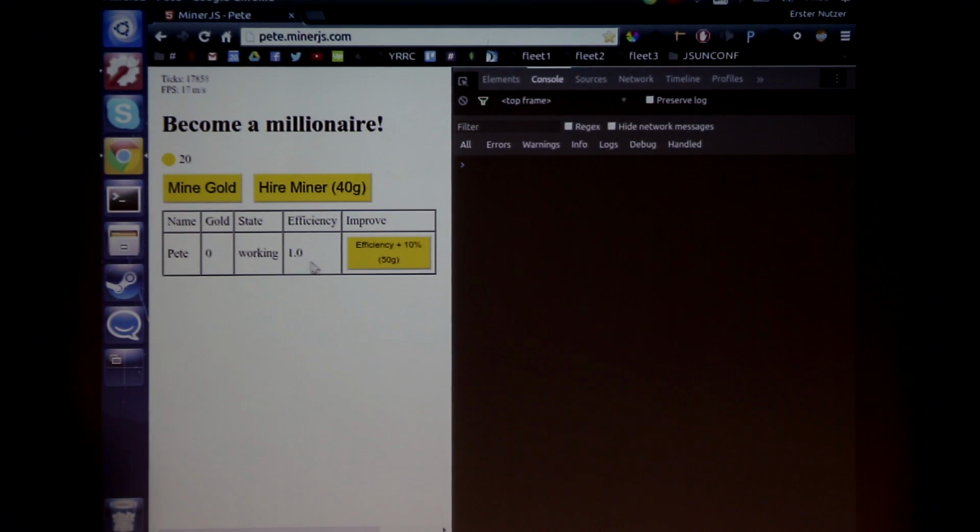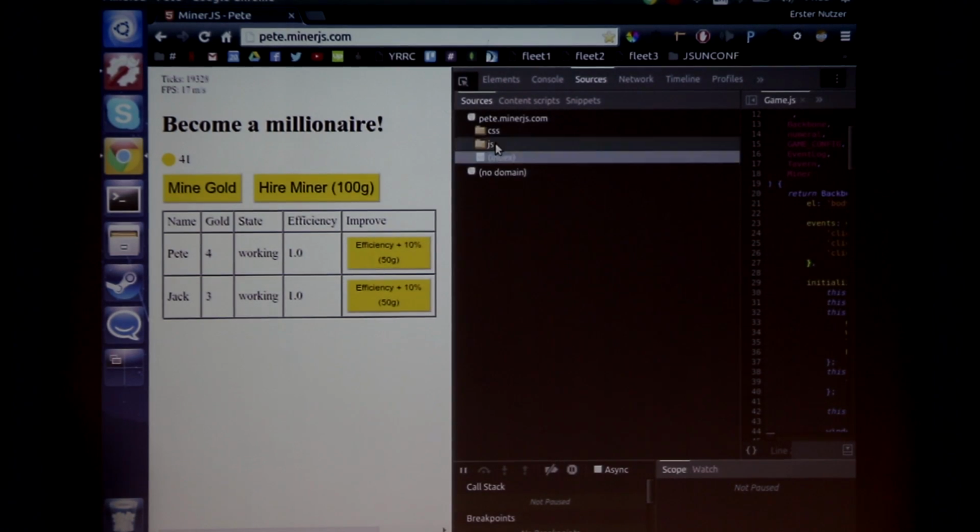And he has an efficiency, and I can use my gold to upgrade Pete, or I can use my gold to hire another miner. So if I don't want to wait until Pete has mined all the gold, I just click here very rapidly. And now I buy a second miner and click again. Okay, that's 100. That takes too much time. Now I'm already bored and I want the game to progress faster. So what do I do?